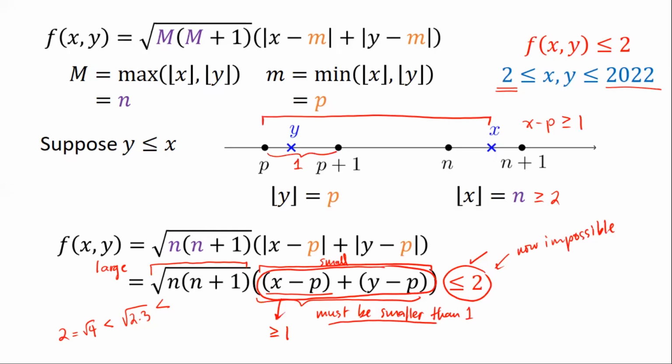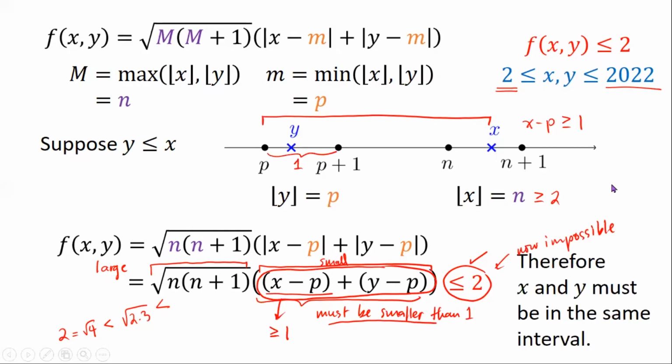We were assuming here that x and y belong to 2 different intervals. And we saw that if x and y were to belong to 2 different intervals, nung f of xy, we cannot make it less than or equal to 2. Impossible yon. So we are forced to this conclusion that x and y must be in the same interval. Hindi sila pwedeng magkalayo for them to belong to different intervals. Dapat nasa same interval sila.